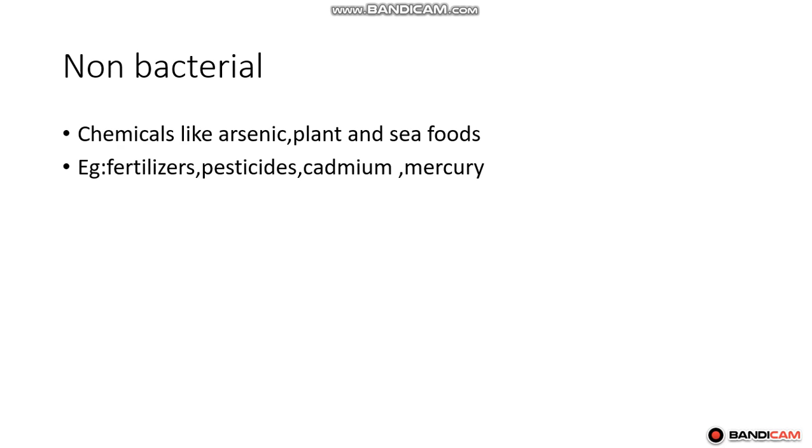Ingestion of any of these chemicals leads to non-bacterial food poisoning. Mainly these things are ingested, for example, fertilizers, pesticides, cadmium, mercury.